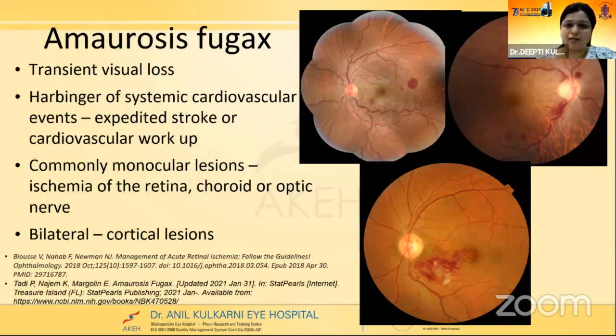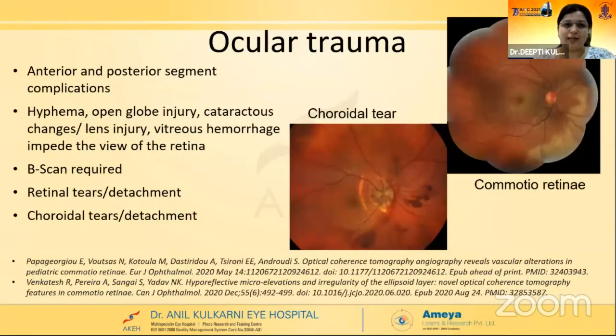Often monocular lesions of this kind are either due to ischemia of the retina, the choroid, or the optic nerve. And these areas must be looked at with a fine-tooth comb to rule out any of these causes. If the amaurosis is bilateral, then often it is due to cortical lesions, and so a cerebral and a cardiovascular workup is mandated.